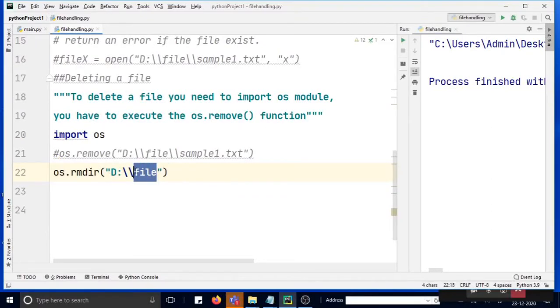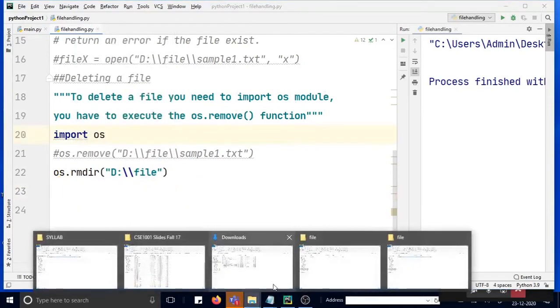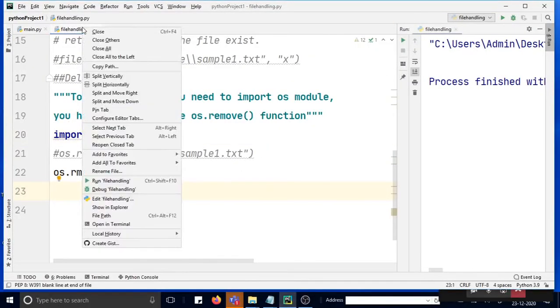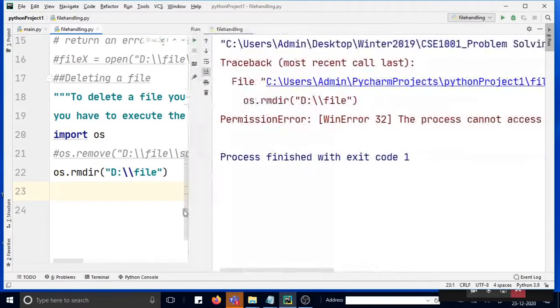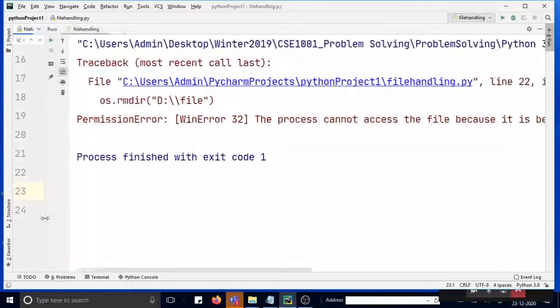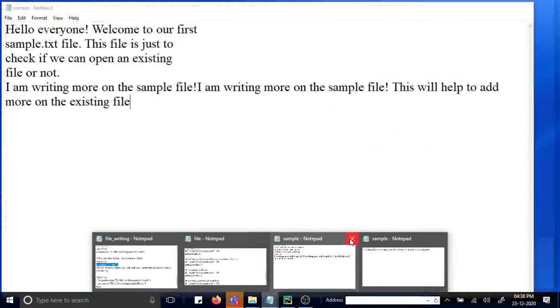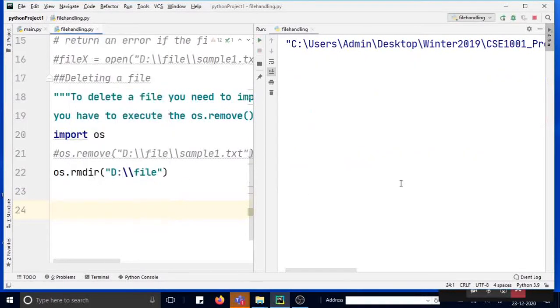That means inside this folder I have stored the sample file. So this file or folder will be deleted. Let us see. You see, first you check here this file folder. This one will be deleted, I suppose. So let us try. There is some error: cannot process file because it is being used. Oh, I have opened a sample file over here. Now it should work. The complete folder will be deleted.